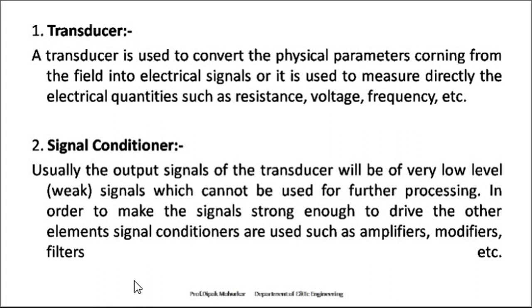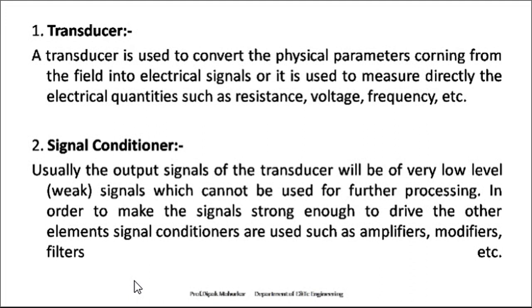A signal conditioner is a device that converts one type of electronic signal into another type of signal. Its primary use is to convert signals that may be difficult to read by conventional instrumentation into a more easily read format.